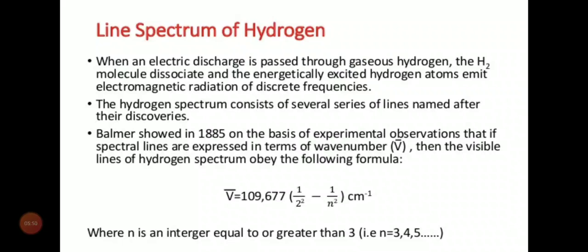So n2 is the higher energy level to which it got excited, and n1 is the ground level. So the general formula is V bar is equal to R, capital R, bracket 1 upon n1 square minus 1 upon n2 square, per centimeter. Here n is an integer, which means n cannot be a fraction, because after the first energy level, the second energy level comes directly. It can never be like 1.5 or 1.8. So n is an integer.